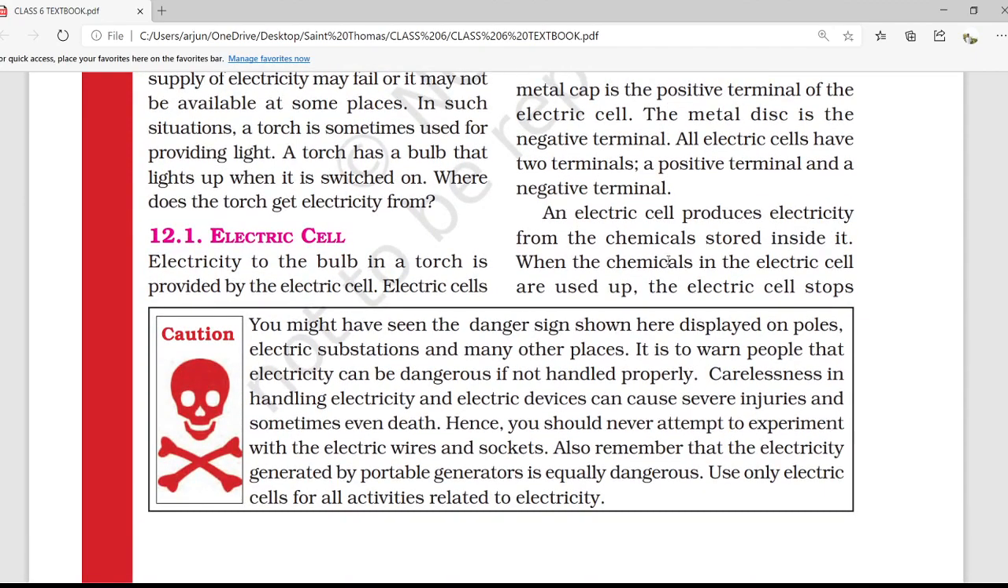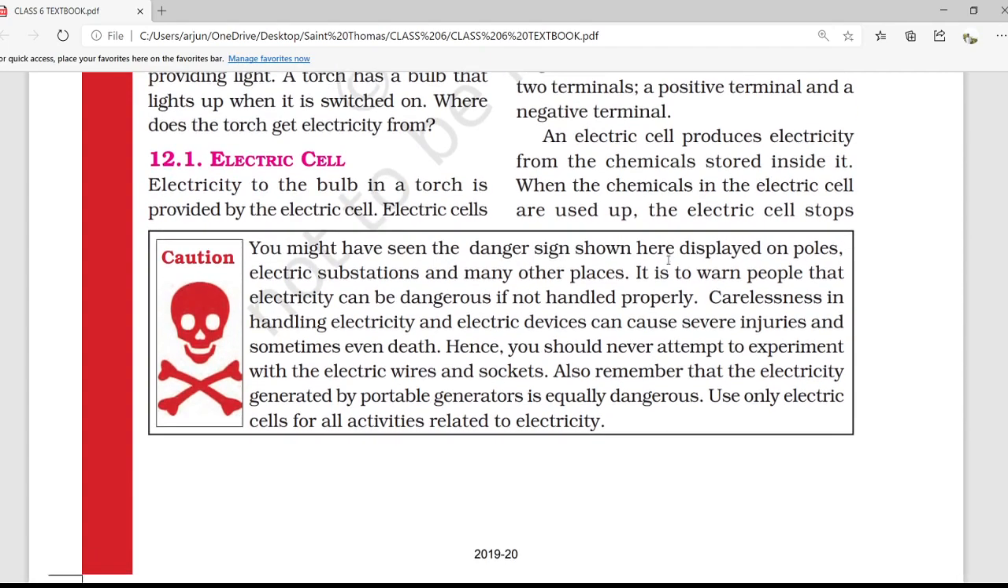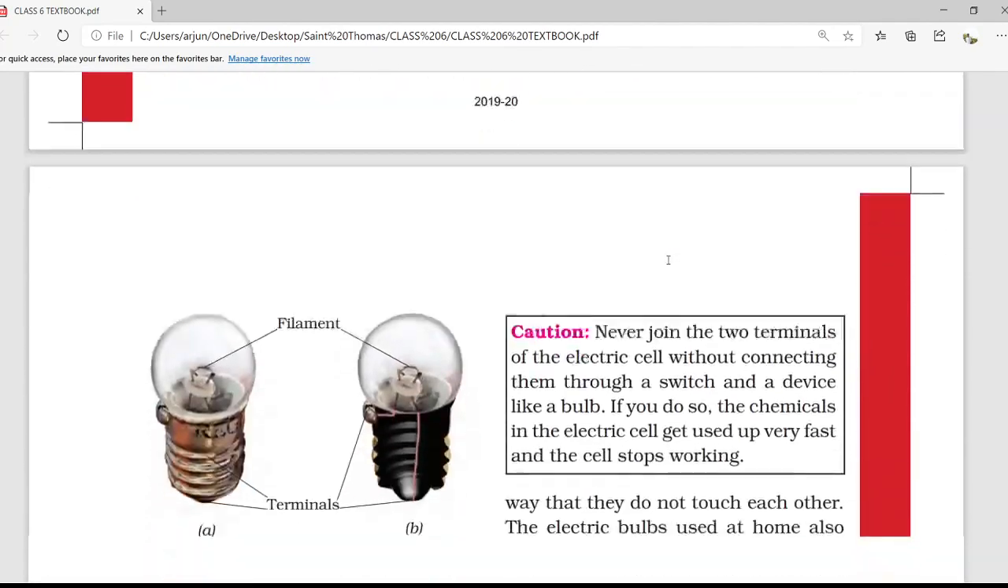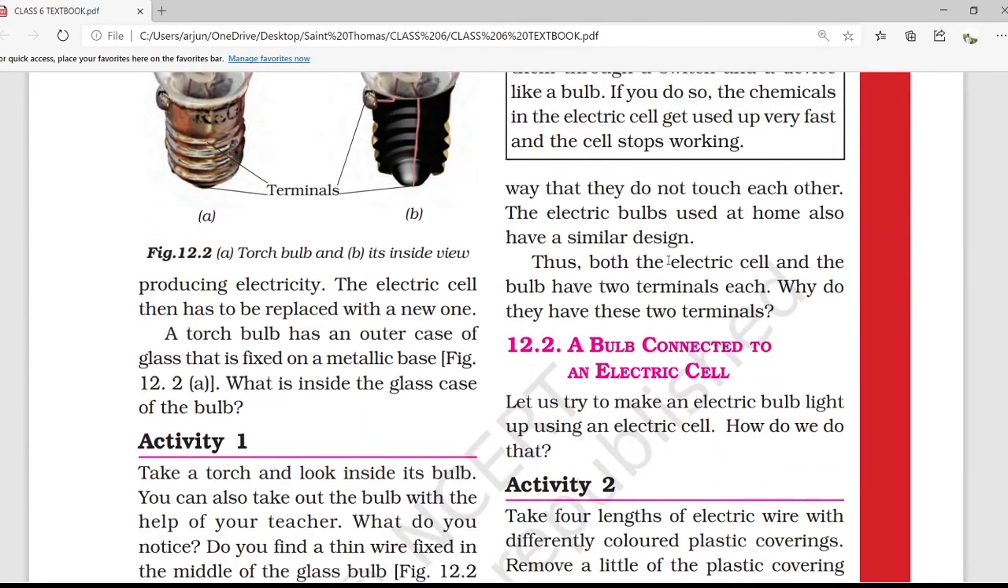An electric cell produces electricity from the chemicals stored inside it. So now from where is the electricity produced? From the chemicals stored inside it. When the chemicals in the electric cell are used up, the electric cell stops producing electricity. We know that after some time the cells are not usable because the liquid present in the cells is already used. So we are not able to produce new electricity. The electric cell has to be replaced with a new one.